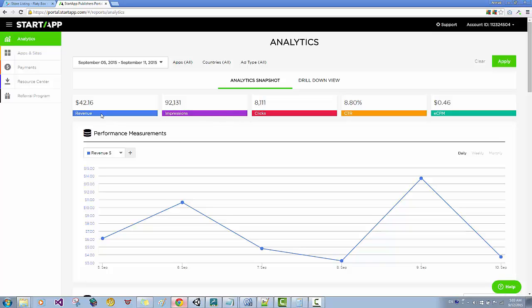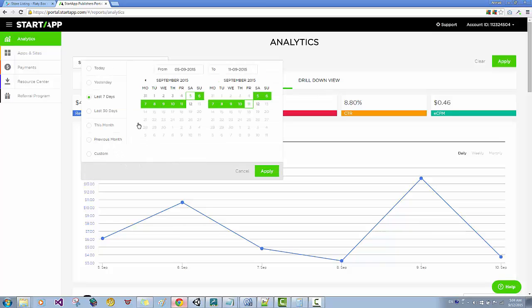So here we have the revenue, impressions, clicks, CTR, and eCPM. We're going to explain this in a few seconds, but let me first give you a quick overview of my progress here in Startapp. Let me give you a custom report of my total earnings. I started in April 2015, and right now it's September. So I'm going to let you see my progress here.